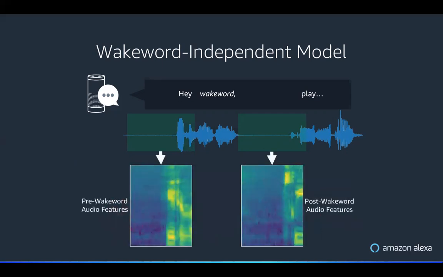To that end, our system operates by first taking the audio around the wake word, a small amount of audio before the wake word and a small amount of audio after the wake word. In this case, it was a half second for each, and extracting features. We use standard 64-bin LFBE features.